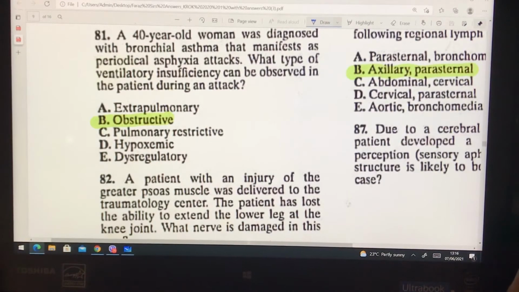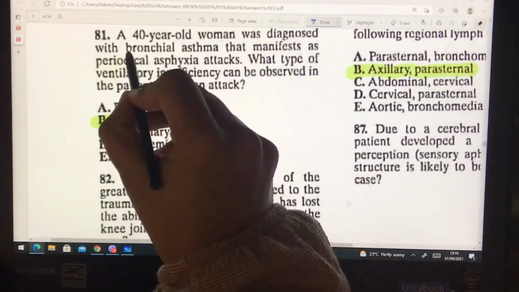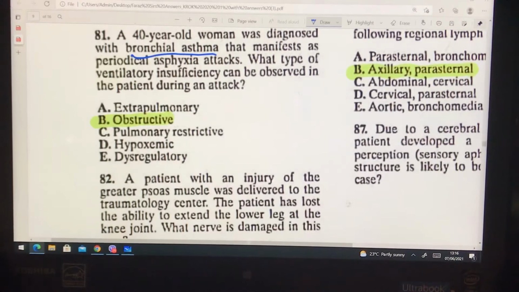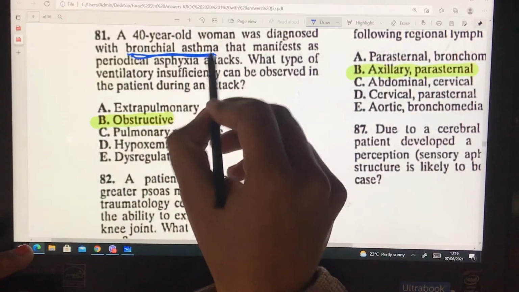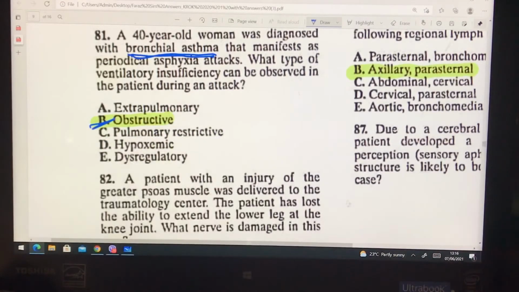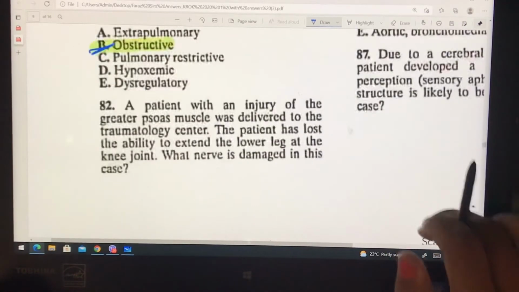A 40-year-old woman was diagnosed with bronchial asthma that manifests as a periodical asphyxia attack. What type of ventilatory insufficiency can be observed in the patient during the attack? Very basic and direct question. We have two types of respiratory disease, and among them one type is obstructive diseases, and among obstructive diseases the main one is bronchial asthma. So bronchial asthma is a kind of obstructive respiratory disease.